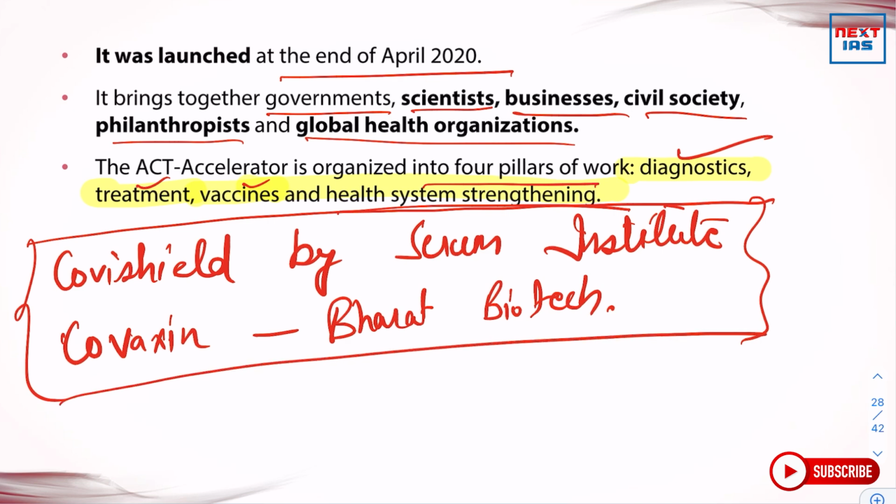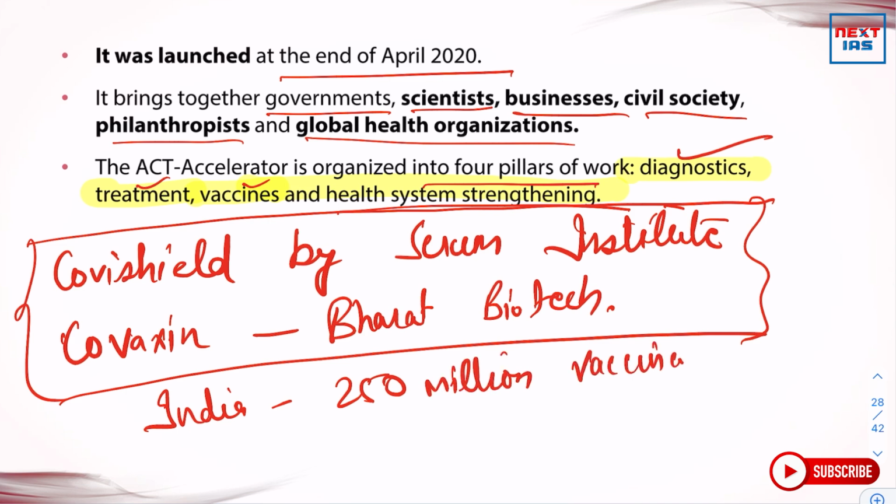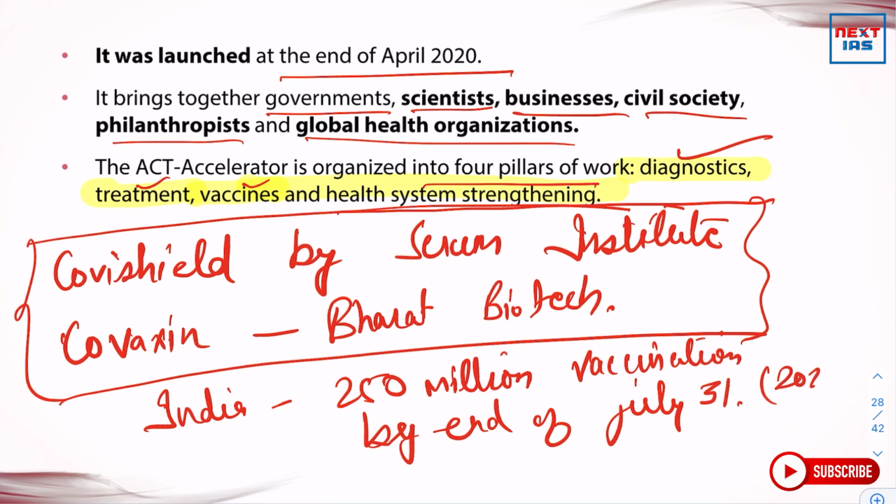Further, what is the target of India? Like for how long India is preparing, and what is the next target for India to vaccinate all its citizens? So firstly, India right now is targeting around 250 million people vaccination by end of July 31st, 2021.